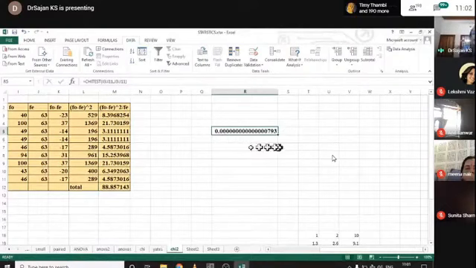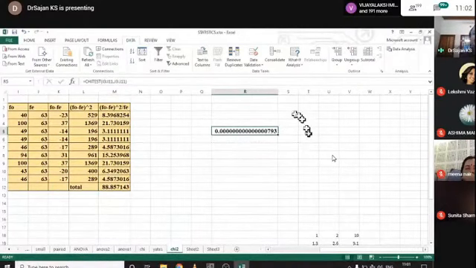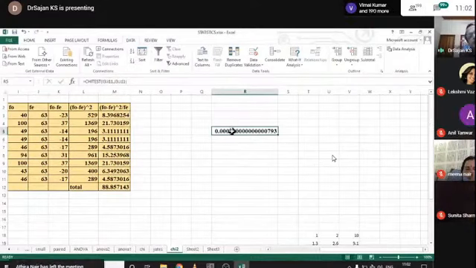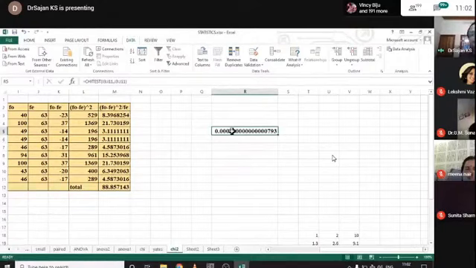0.00000000793. This is the value. What is the meaning of this value? That is, the p-value is less than 0.05. That is, there exists a significant association between the variables. There is a significant association at 99.999999% level of confidence. That is the meaning of this p-value. And it is so simple to calculate chi-square in Excel too. There is no need of any special packages.